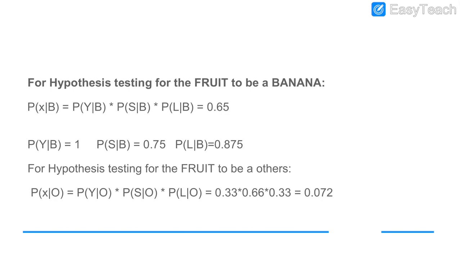If you calculate in the same way for banana, it is 0.65, and for other fruits it will be 0.072. So what we got is 0 for mango, 0.65 for banana, and 0.072 for other fruits. What is the highest probability? The highest probability indicates that a yellow, sweet, lengthier fruit must be a banana.